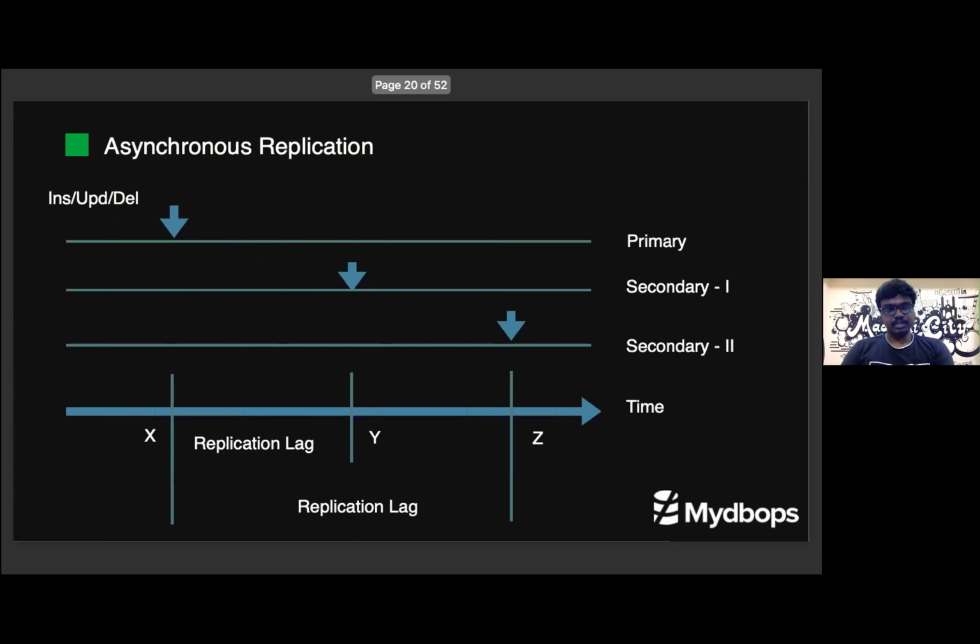So consider this scenario. We are committing at the primary at time X. Before sending those transactions to the secondary, consider our master crashing. Our secondaries won't have those results. So whenever we promote any one of the available secondaries to primary, we will lose that particular commit. It will be a minor loss, but if it is a very critical database, it needs to be noted.